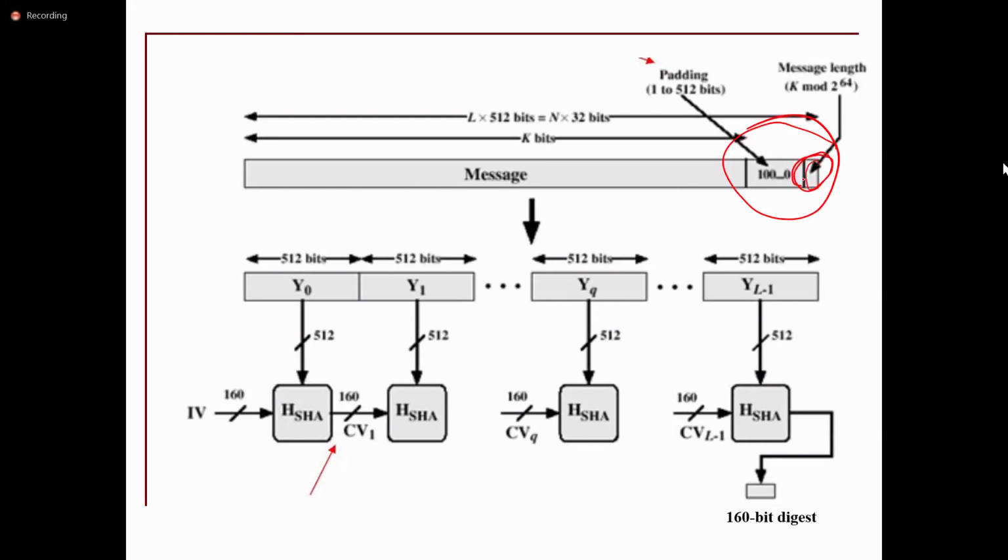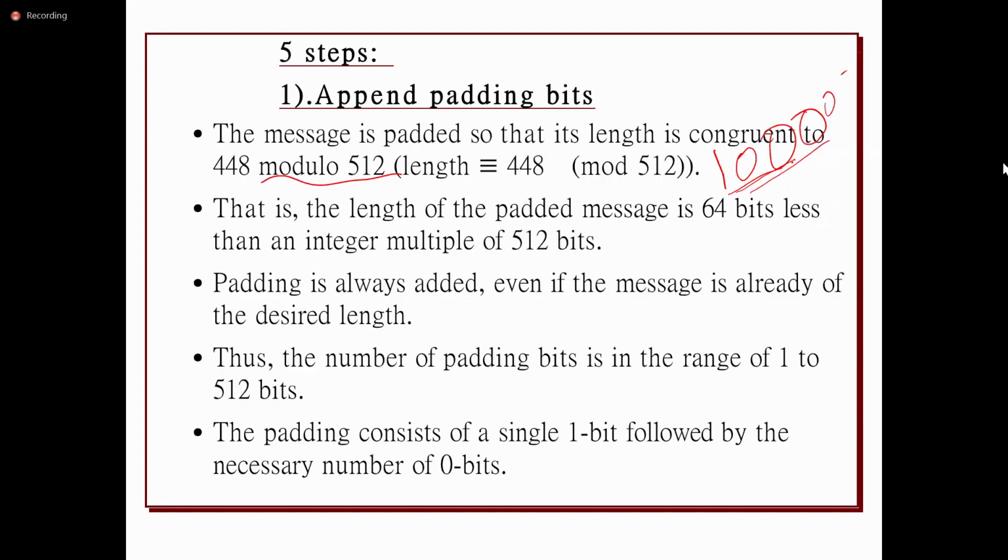The maximum length is 2^64 bits, so the length of the message requires only 64 bits. That is why it has to add the remaining values, so 448 bits should be added. Among the 448 bits, the first bit, the MSB, is 1, and all the remaining are 0. The length of the padded message is 64 bits less than an integer multiple of 512.